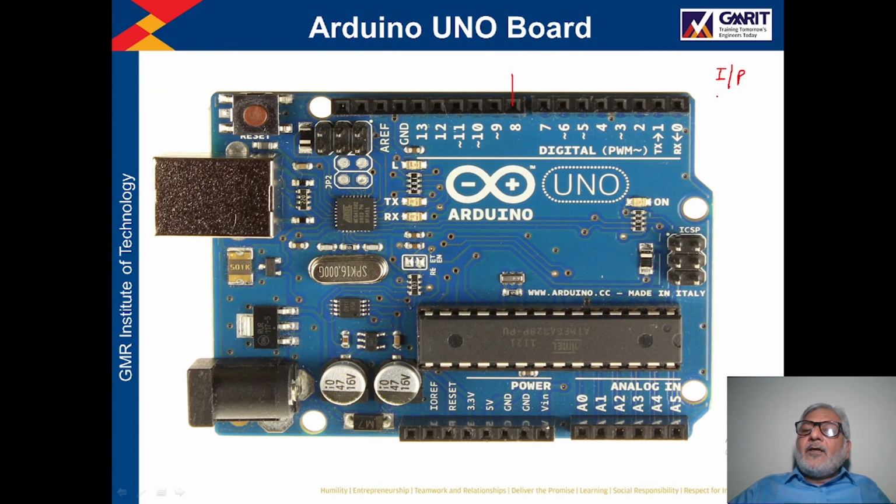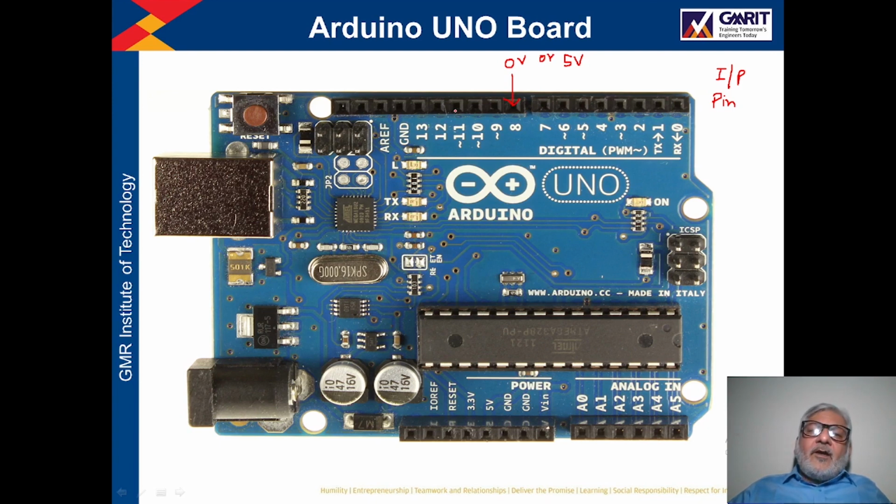This programming we will do by writing instructions. We can make this pin an input pin, and once pin number 8 is declared as an input pin, then it can receive a digital value, either 0 volt or 5 volt, right? So in this way it is a digital pin, and here in this example it is an input pin.